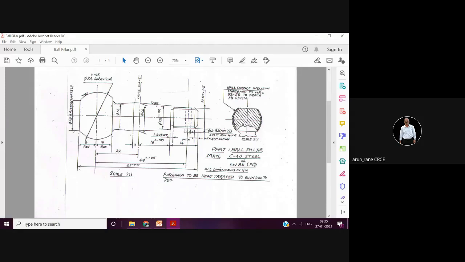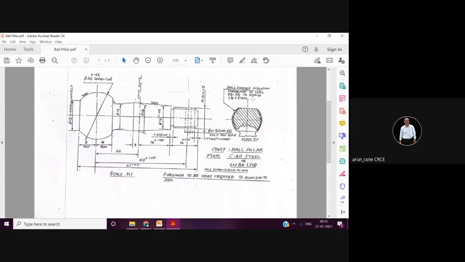Even for standards, the various standards I explained, like EN standards, ISI standard, ASTM standard, there is equivalence between them. Suppose it is mentioned SAE 330 in the drawing, and you are not getting that material in the market, then you have to look for the equivalent. So equivalent standards are available. What is the EN equivalent of SAE 330, or the EN and ASTM equivalent? That can be found out, and accordingly you can order.